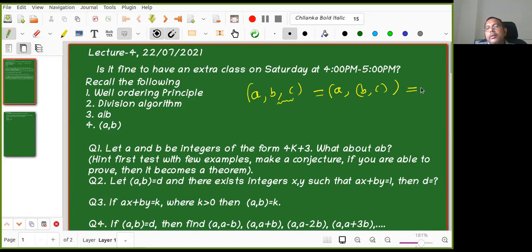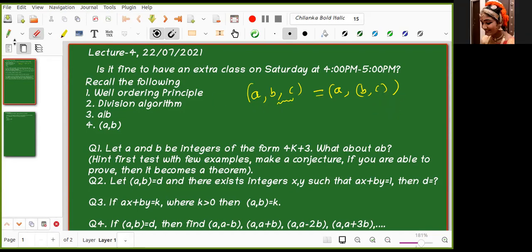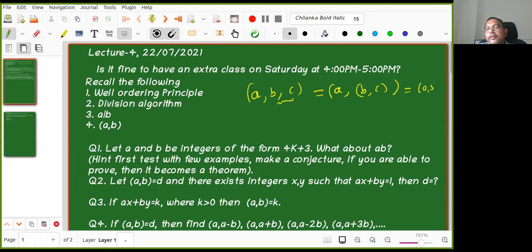Is it clear first, Sankriti? Yes, sir, this is clear. Okay. Now it is easy to see that this is also equal to GCD of a, b comma c also. So that we can prove.